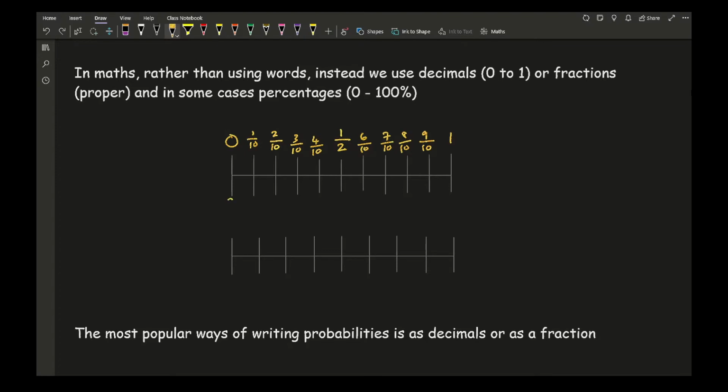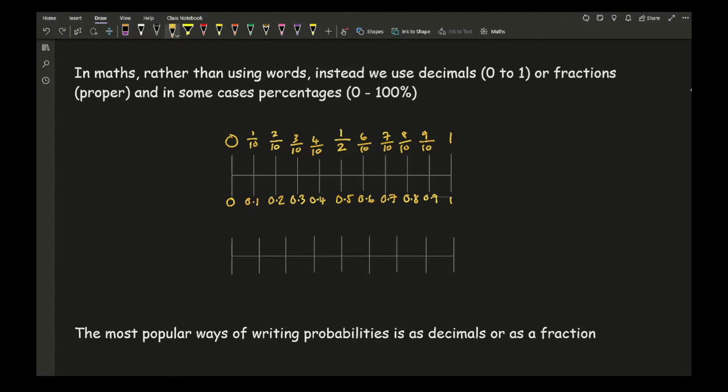Now, if I was to convert those into decimals, all I need to do is just type in 1 divided by 10, and it'll give me 0.1, 0.2, 0.3, 0.4, 0.5, 0.6, 0.7, 0.8, 0.9, and 1. So looking at this then, you can see how we've got a fractional scale and we've also got a decimal scale.